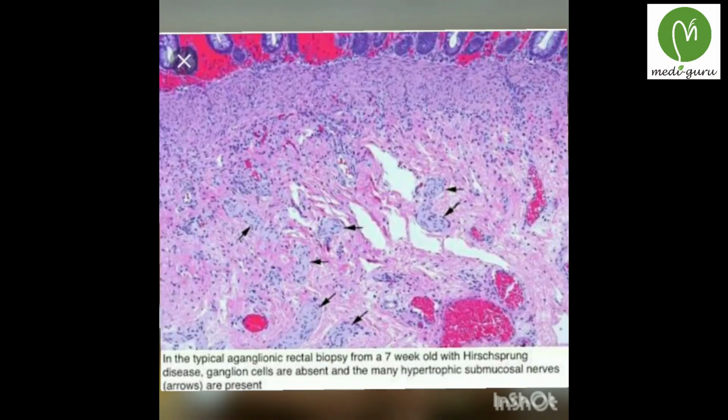The last one is rectal biopsy. Rectal biopsy is the gold standard for the diagnosis of Hirschsprung disease. The findings are absence of ganglionic cells and hypertrophied nerve fibers. The stain used for rectal biopsy is acetylcholinesterase.